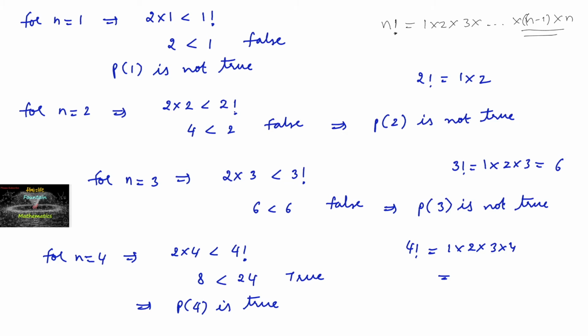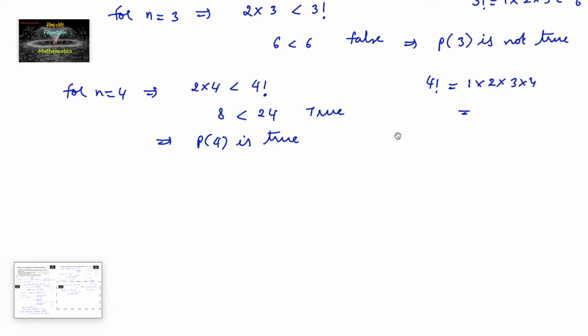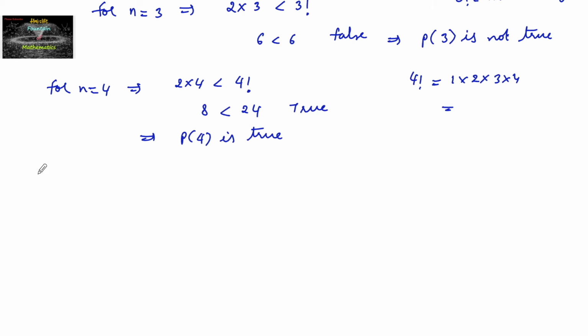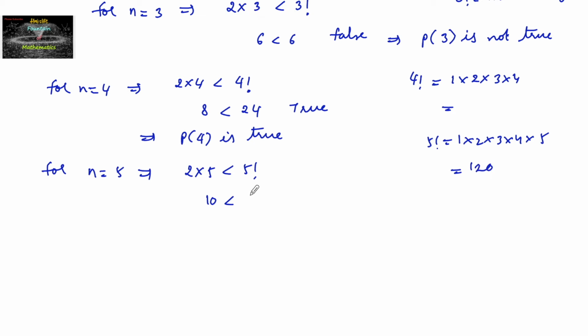And now let us verify whether the next numbers are also satisfying or not. So let's continue. For n is equal to 5, 2 into 5 is less than 5 factorial. 2 5s are 10, which is less than 5 factorial, obviously, because 5 factorial is the product of five natural numbers, 1 into 2 into 3 into 4 into 5. 5 4s are 20, 20 3s are 60, 60 2s are 120. So it is 120, obviously true, and hence we can say that P of 5 is true.